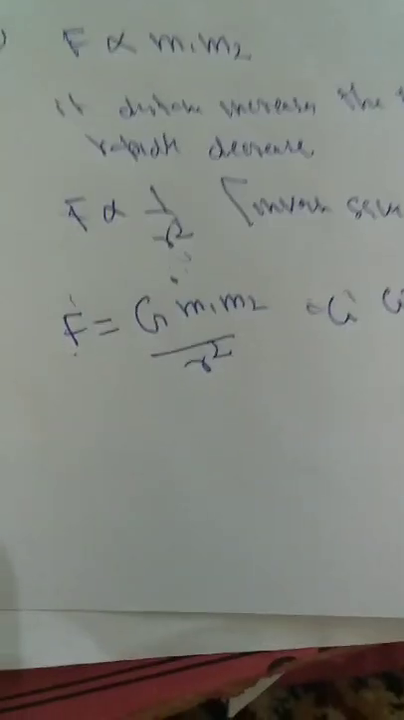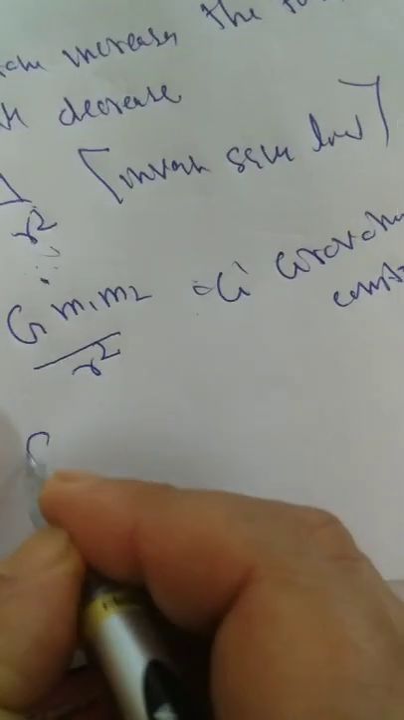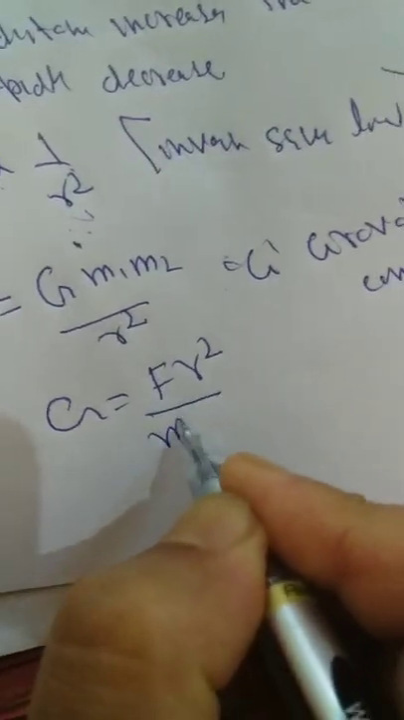Newton described G also. We have to study about it. How did he describe G? From the equation, G can be calculated. G is equal to F r square divided by m1 m2.